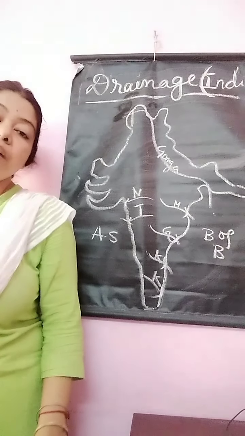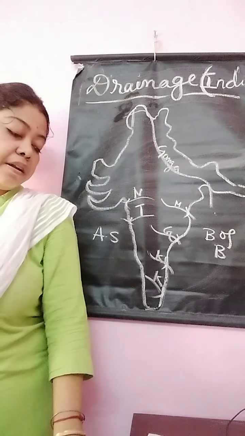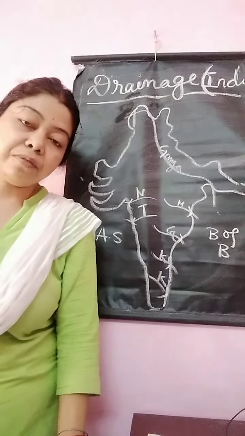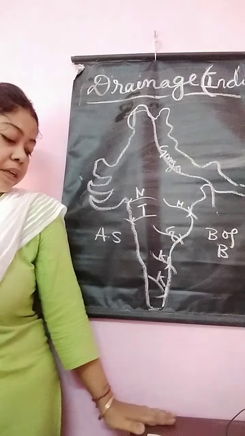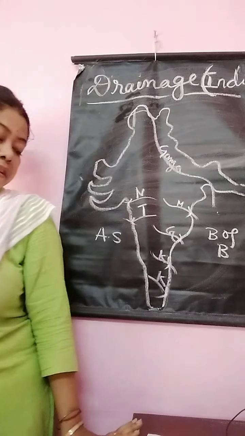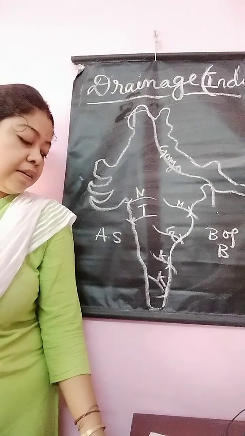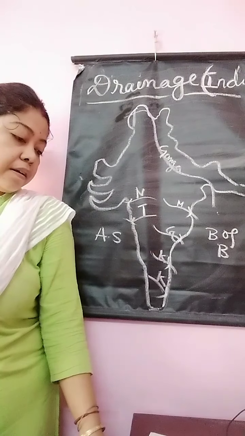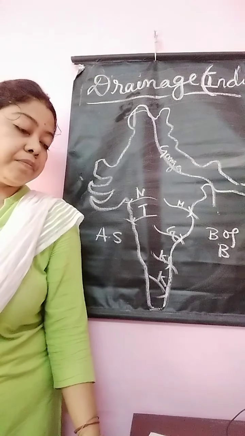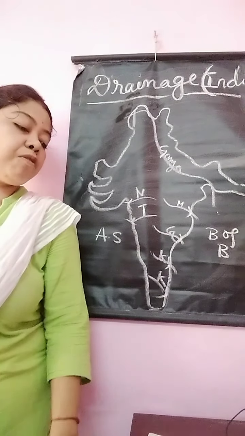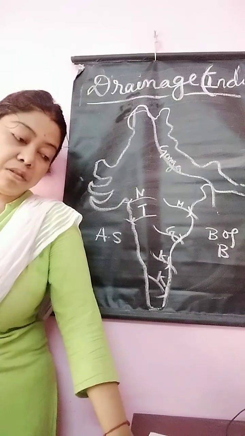Now the west flowing rivers. The west flowing rivers are Narmada and Tapti. The first one is Narmada. The Narmada river rises from Amarkantak peak of the Maikal range and drains into the Gulf of Khambhat. It makes the beautiful waterfall at Dhandhar, very important, Dhandhar waterfall.